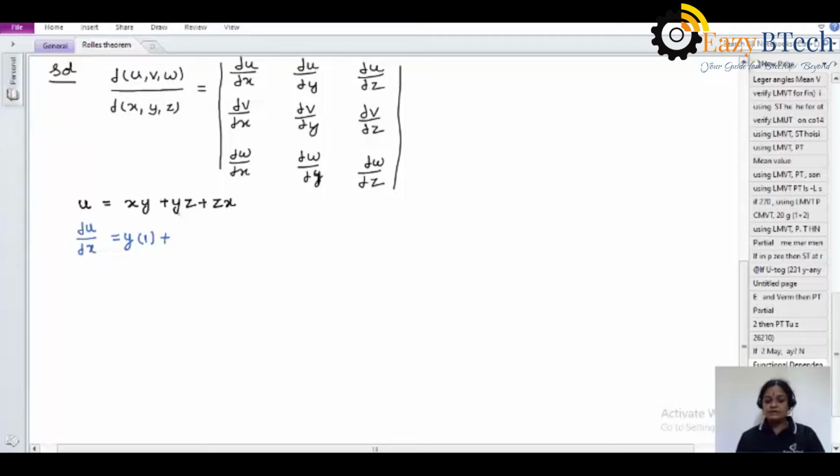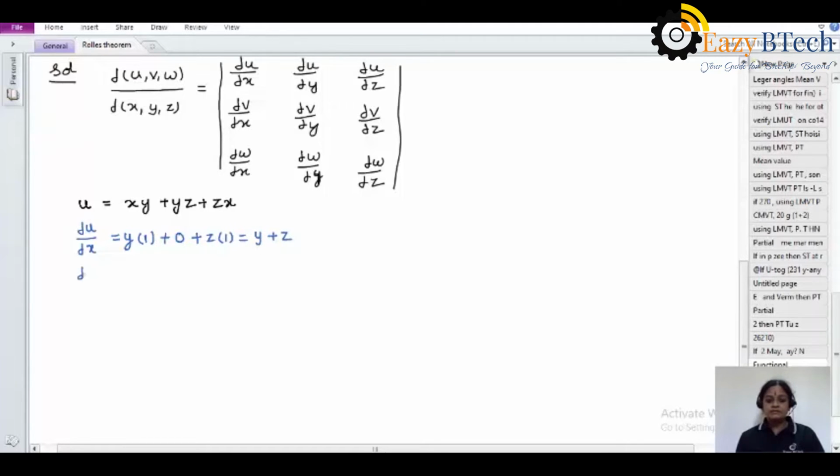Here there is no x, that means yz is constant, and differentiating it gives 0. And in the third term zx, z is common and for x the answer is 1. Now I am writing the answer, that is y plus z.